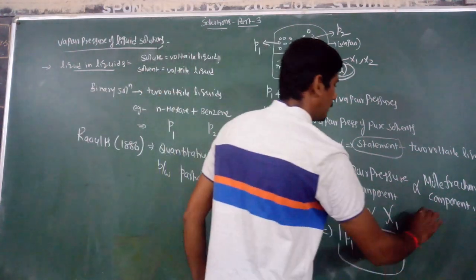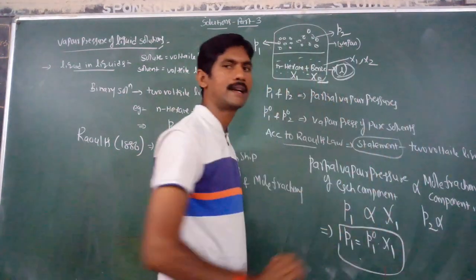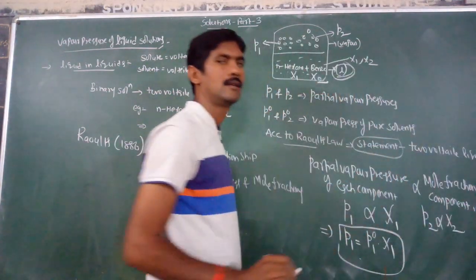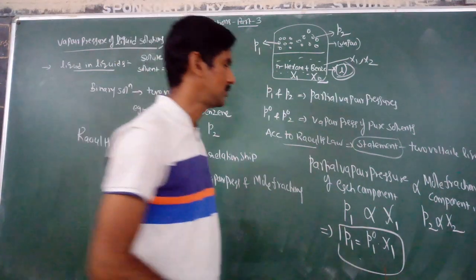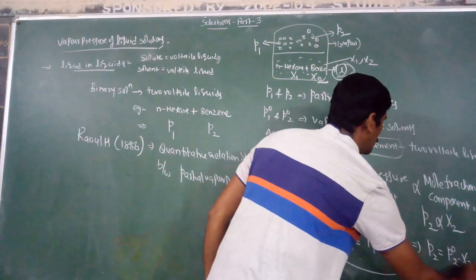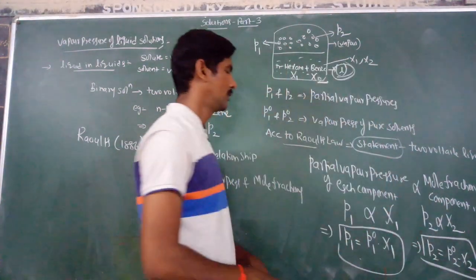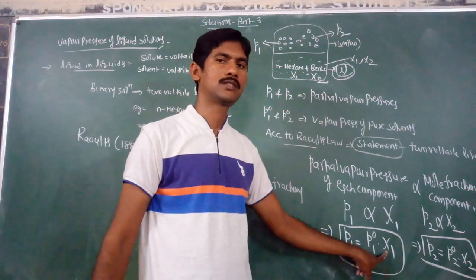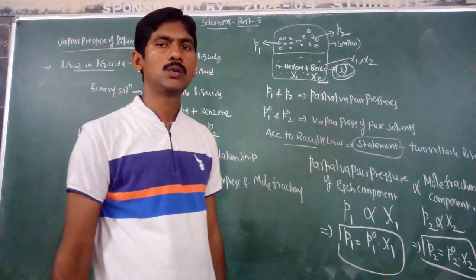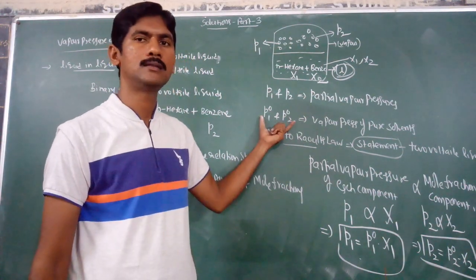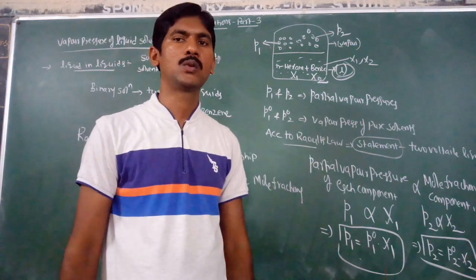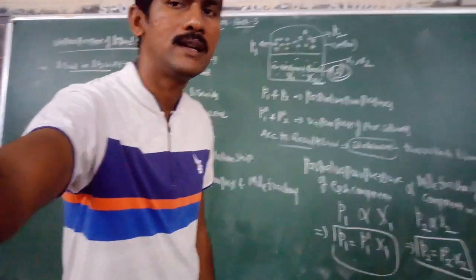Similarly, the partial pressure of the second component is directly proportional to the mole fraction of the second component. P2 is directly proportional to x2, that implies P2 is equal to P02 into x2. So P1 is equal to P01 into x1, and for the second component, the partial vapor pressure P2 is equal to P02 into x2, where P01 and P02 are vapor pressures of pure solvents.